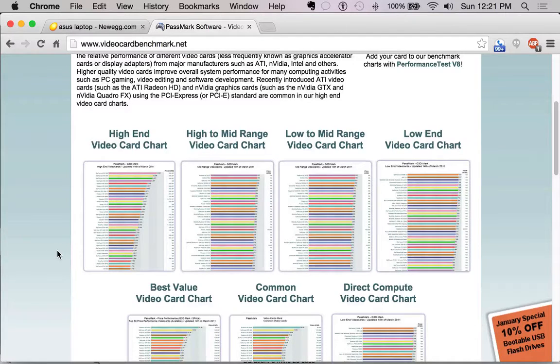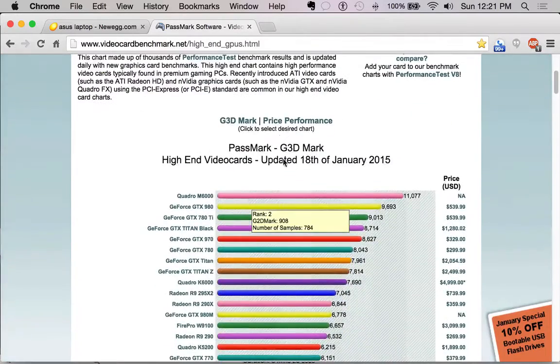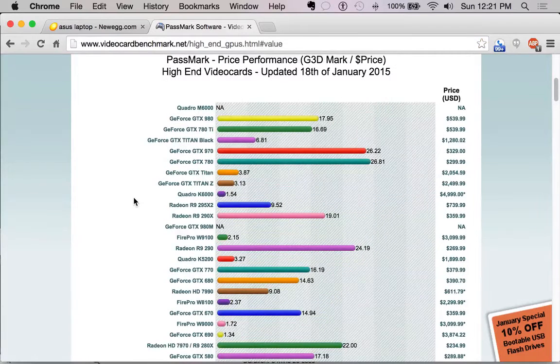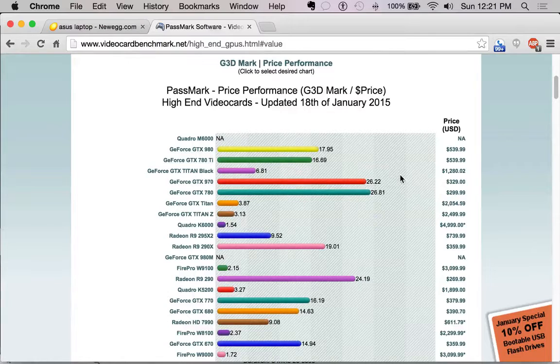But if I do end up creating more higher end systems, I would want to come here and again look at the price per performance. And again, there are some crazy price tags here, right? GTX Titan Black, $1,280, and I'll tell you, they can make it that price purely because of the Titan name.